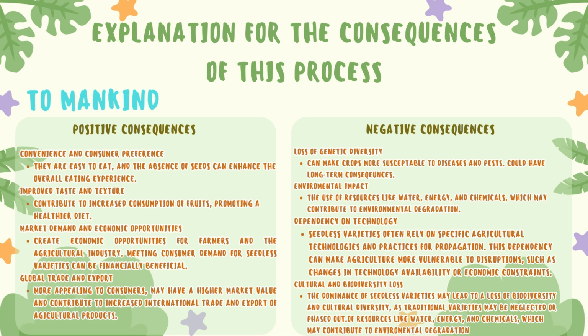And fourth, we have cultural and biodiversity loss. Traditional seeded varieties of fruits have cultural and historical significance. The dominance of seedless varieties may lead to a loss of biodiversity and cultural diversity, as traditional varieties may be neglected or phased out.